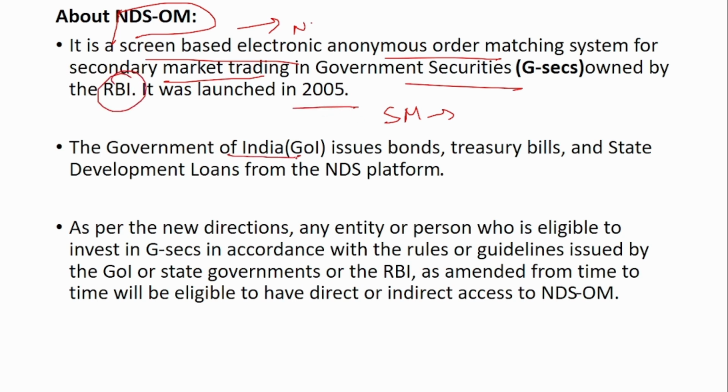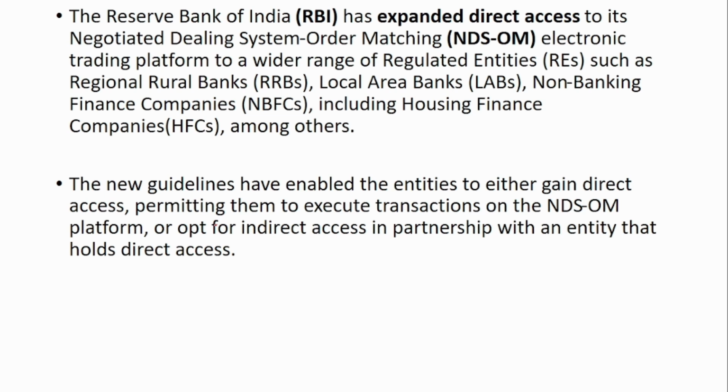On this platform, the Government of India issues bonds, T-bills and state development loans. Certain extra entities can now participate in this NDS-OM. The Reserve Bank of India has expanded direct access to its NDS-OM electronic trading platform to a wider range of regulated entities. Previously, if banks wanted to buy T-bills or government securities in the secondary market, they had to buy via an indirect system.